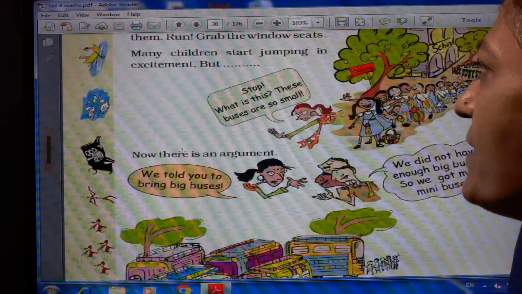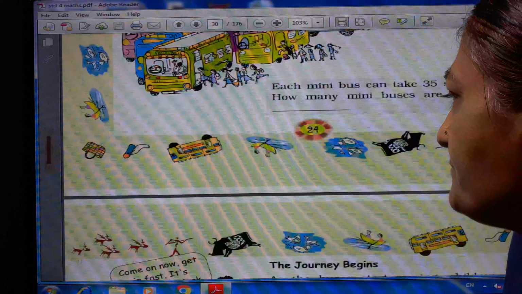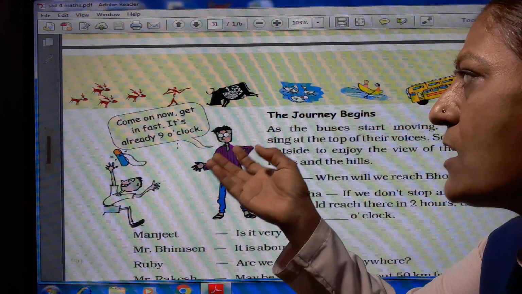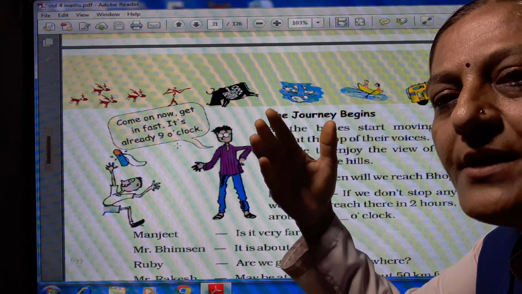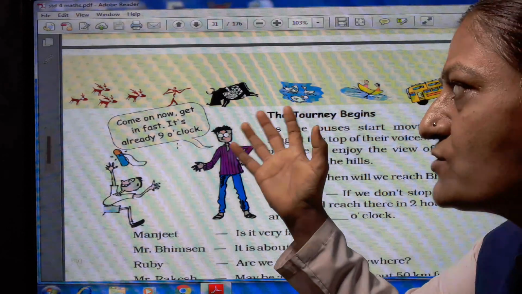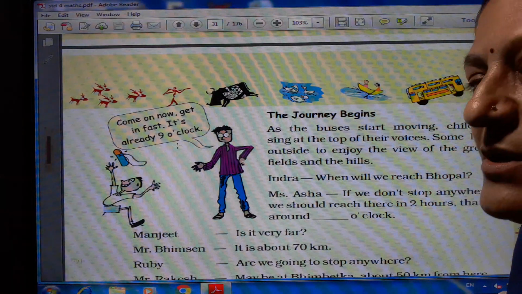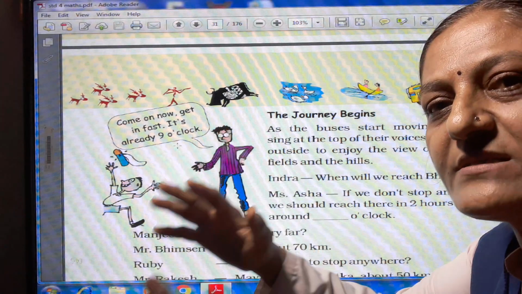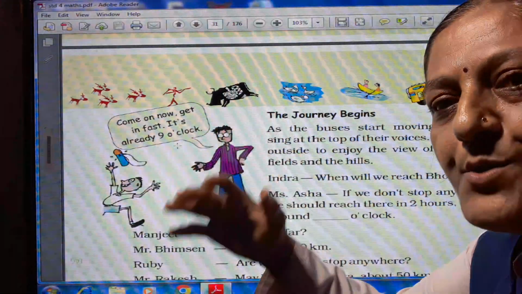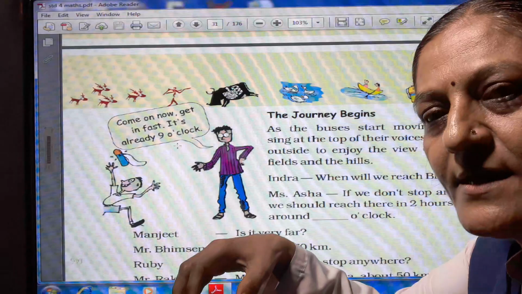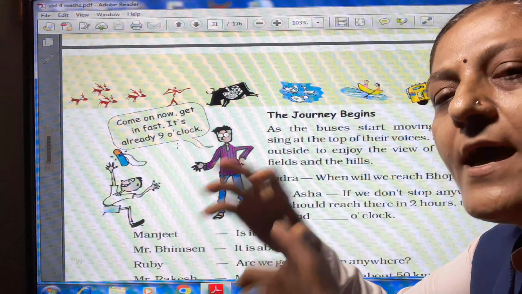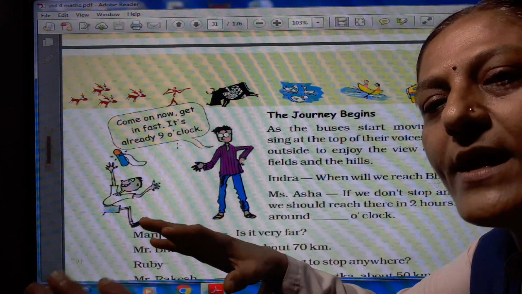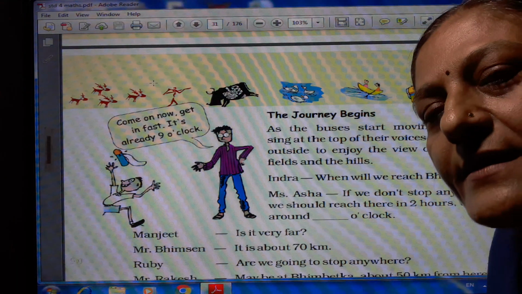Now page number 25. "Come on, now get in fast. It's already 9 o'clock." Sir came and said, "Children, come on, it is 9 o'clock now, so get in fast." The journey begins. All the students arrange themselves in the buses. There are 6 mini buses, and one by one, line wise, all the children got their seats, because there are 35 seats in one bus and 210 children. So in 6 buses they arrange themselves very well, and all the students get seats.